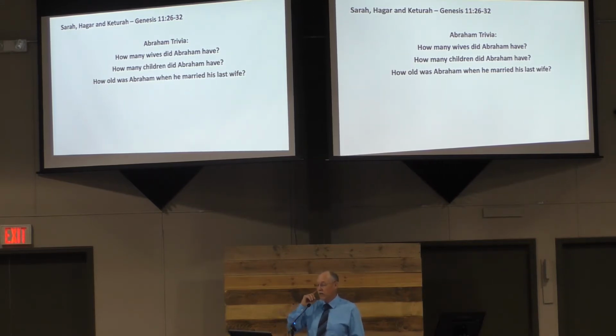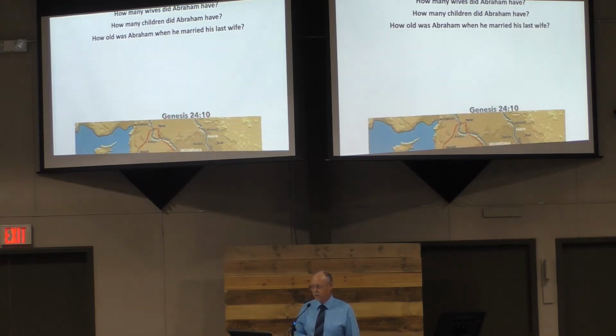So, Abraham trivia. How many wives did Abraham have? Now, you look up there and there are three listed, but that might be a trick. So, at least how many wives is recorded that Abraham had? Number two, how many children did Abraham have? I would have missed this one last week. How many children did Abraham have that we know of? And then number three, how old was Abraham when he married his last wife? That one is kind of an approximation, but we know pretty close how old he was. Okay, so get your three answers in your mind. We'll answer these as we go through this particular part of the study.